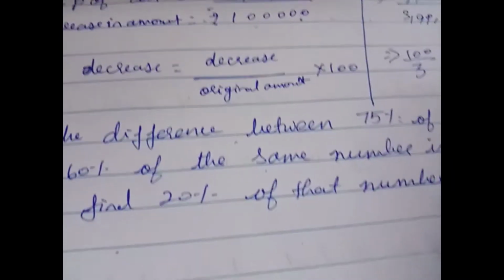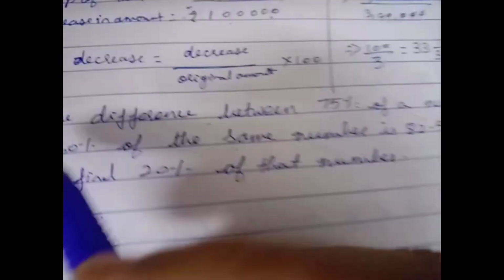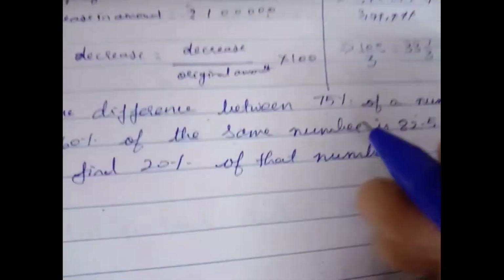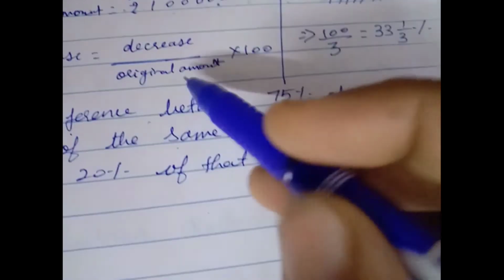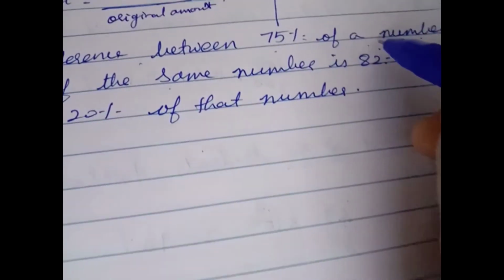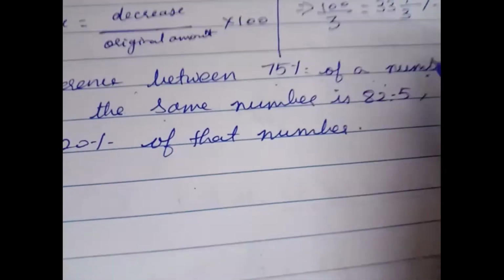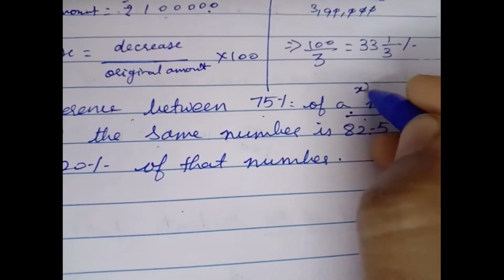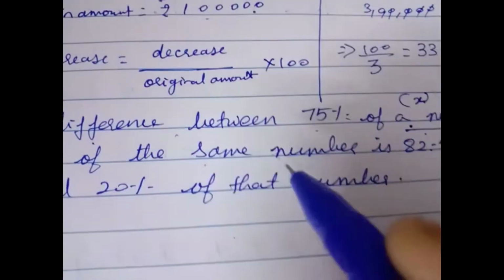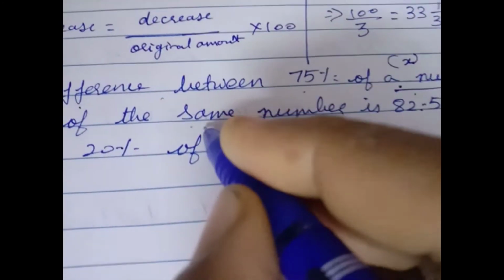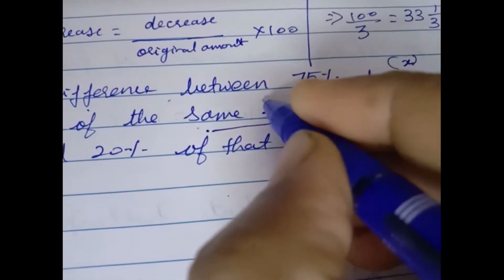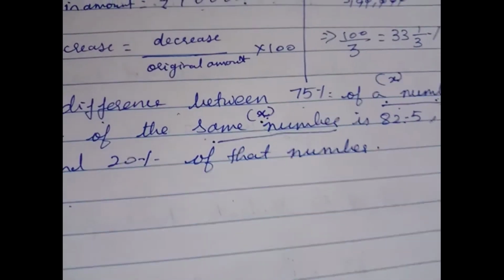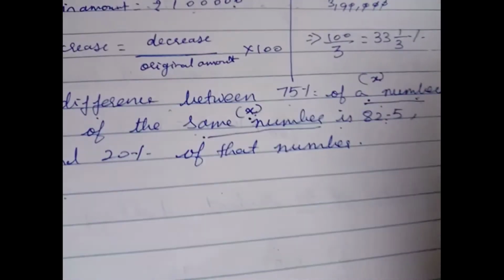If the difference between 75% of a number and 60% of the same number is 82.5. So what have they given? Difference. Difference means you have to subtract. 75% of a number. We don't know the number, so in the place of the number, you will assume x. And 60% of the same number. So again with the same number, here also you have to assume x, which is equal to 82.5.